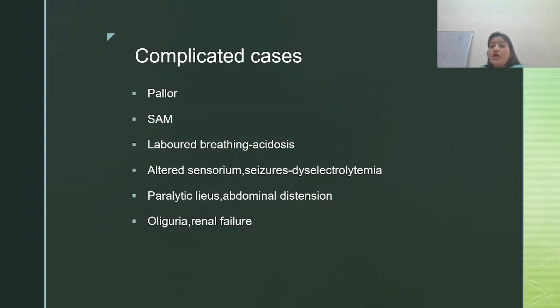Also, we have to give higher dose of potassium. Orally is not possible, we cannot give orally. IV, we have to give high dose of potassium to treat paralytic ileus. Another complication, child is not passing urine, that is oliguria, which may lead to renal failure in severe cases.